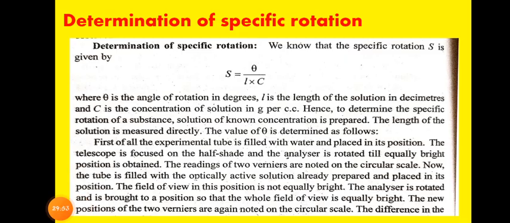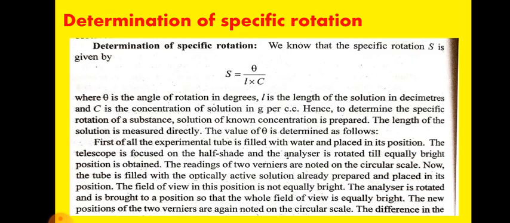So next one, determination of the specific rotation. We know that the specific rotation S is given by S equals theta divided by L times C, where theta is the angle of rotation in degrees, L is the length of the solution in decimeters, and C is the concentration of the solution in gram per cubic centimeter. Hence, to determine the specific rotation of a substance, a solution of known concentration is prepared. The length of the solution is measured directly. The value of theta is determined as follows.